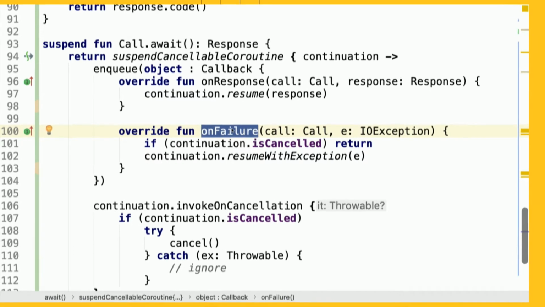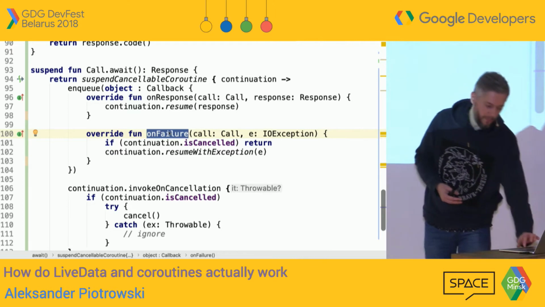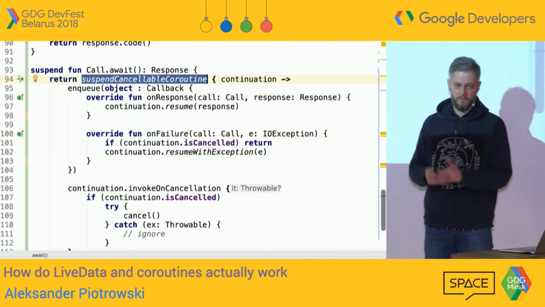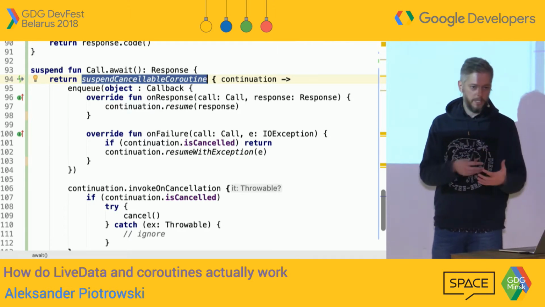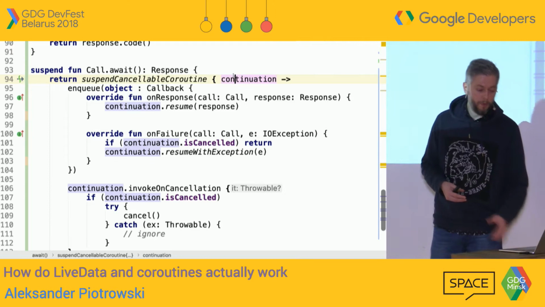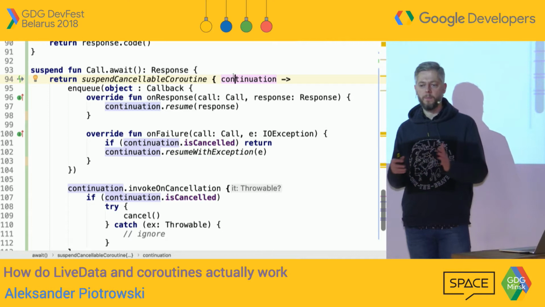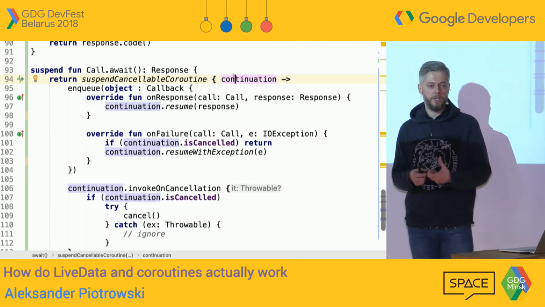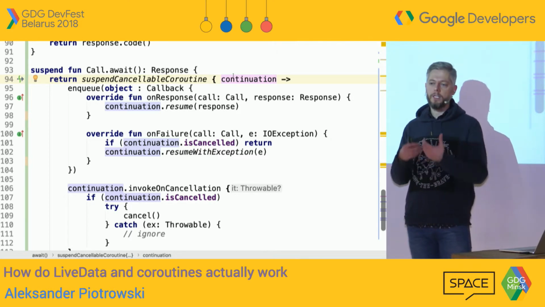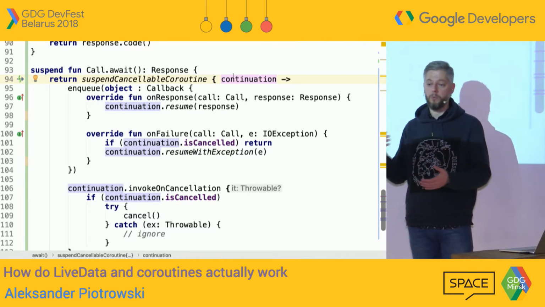And to wrap that as a coroutine, there is a helper method provided by the Kotlin library, which is called suspendCancellableCoroutine. There is also a version without cancellable. Basically the way to create a coroutine is just to use this tool that out of the blue will provide us with something called continuation. And this is the big thing behind coroutines, continuation. To create a coroutine, your code is supposed to block at some point in time because some more data is needed, some computation will be done wherever, and then eventually you will continue.